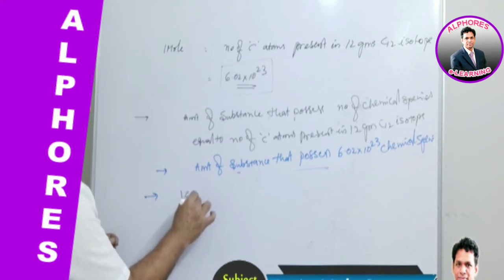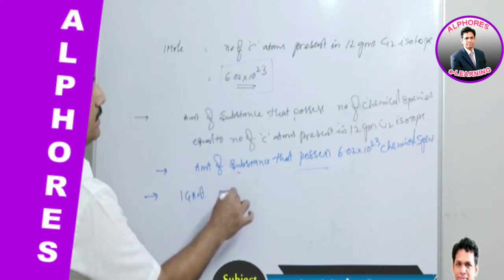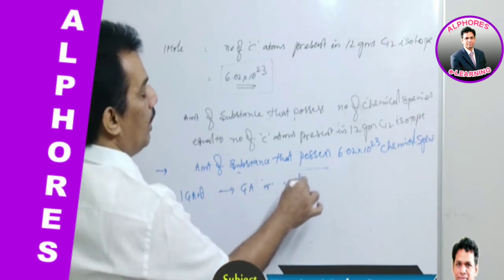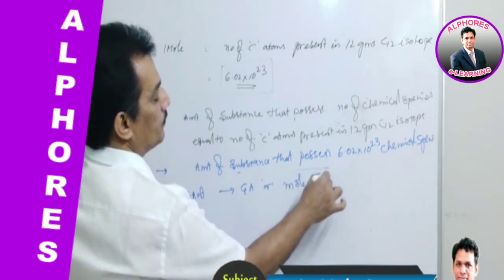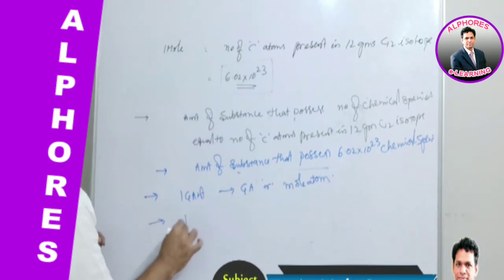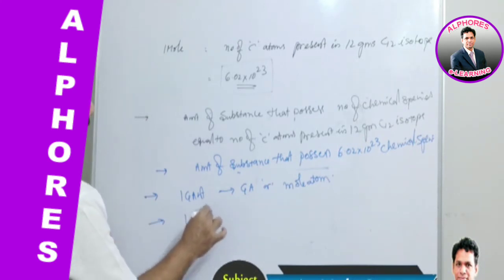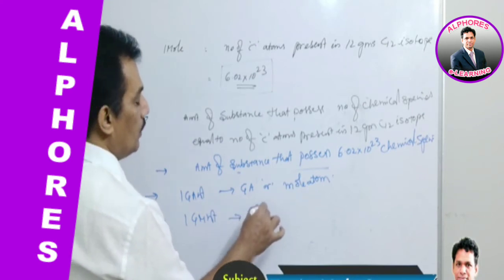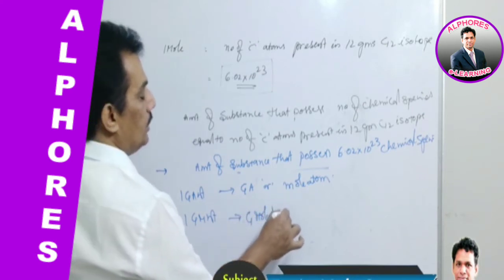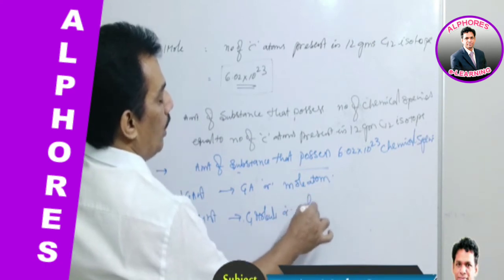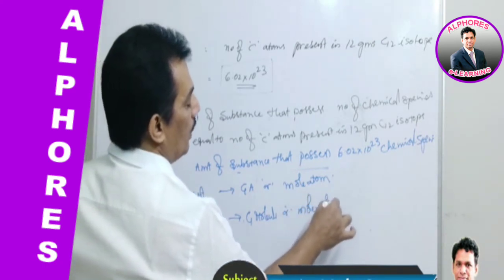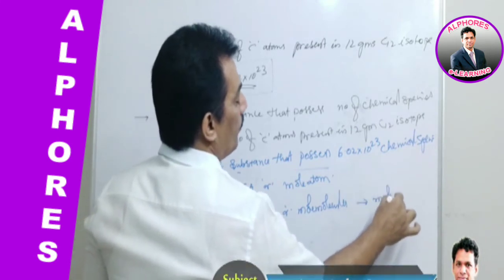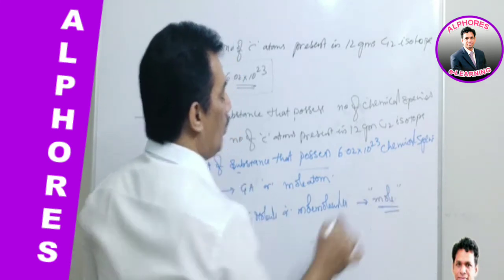And now coming to this, 1 gram atomic weight is known as gram atom, or it is known as mole atom. And next, 1 gram molecular weight is nothing but 1 gram molecule, or it is known as mole molecule, or simply it is known as mole.